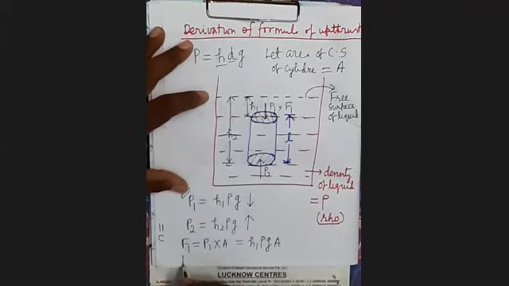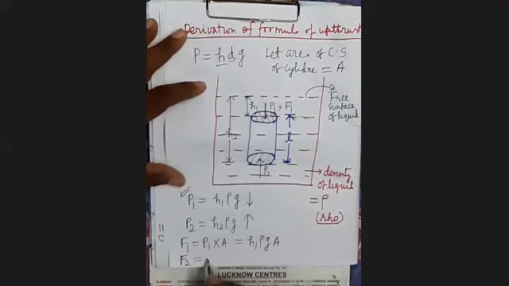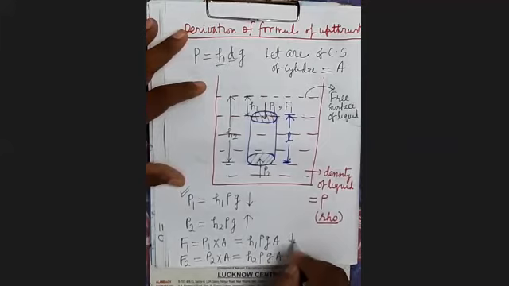What will be the force F2? It will be P2 into A, that is equal to H2 into rho into G into A. This force acts downward and this force acts upward.